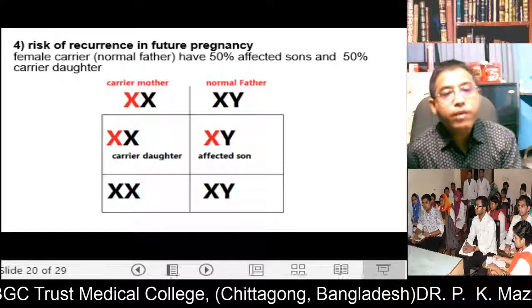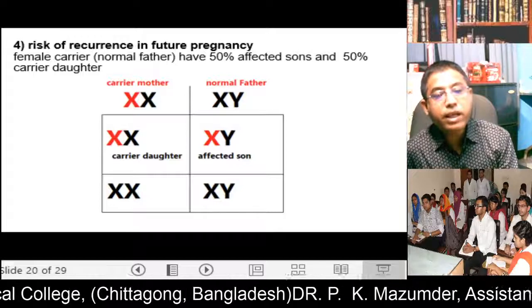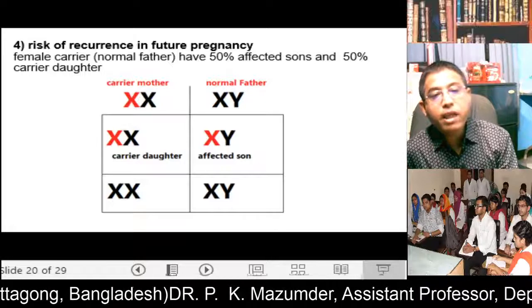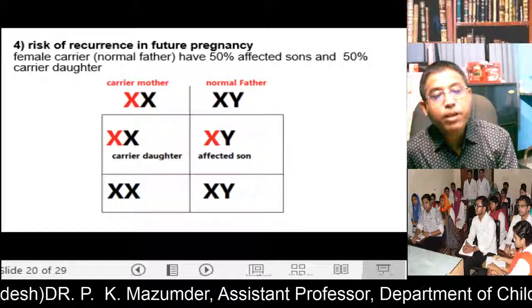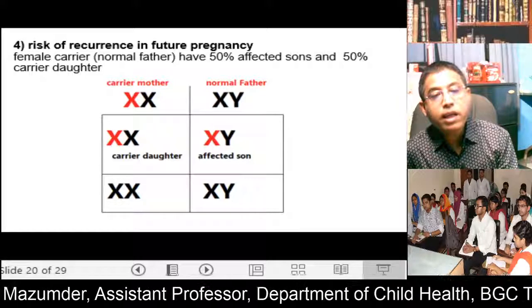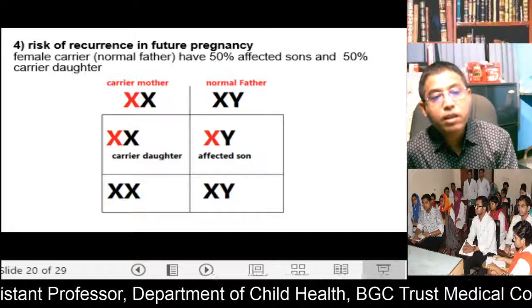Now, risks of recurrence in future pregnancies. This is the female carrier mother and the normal father. So what happens to their offspring? A female carrier and normal father have 50% affected sons and 50% carrier daughters.